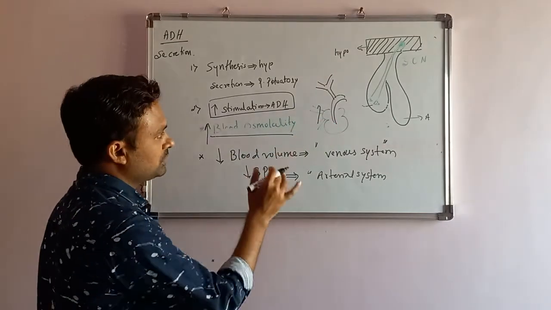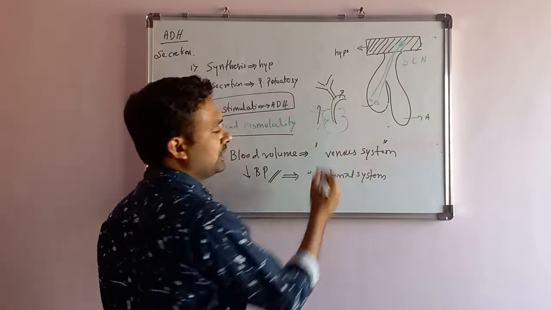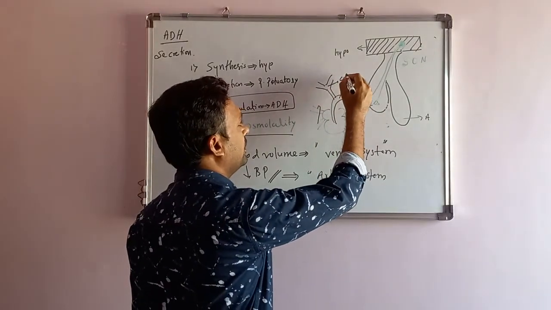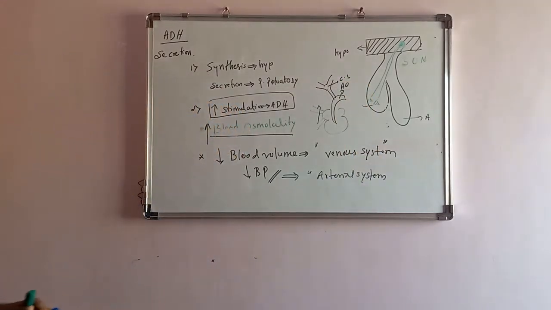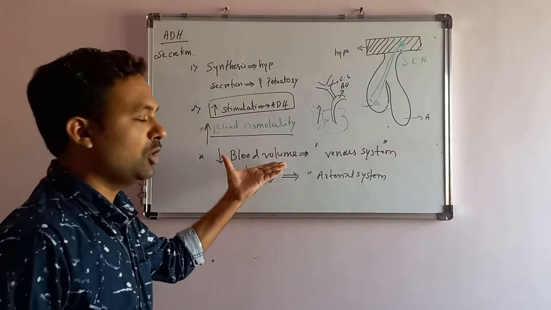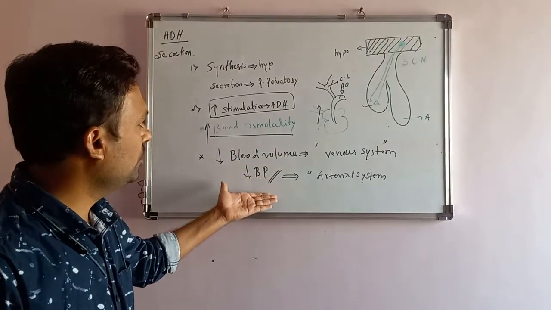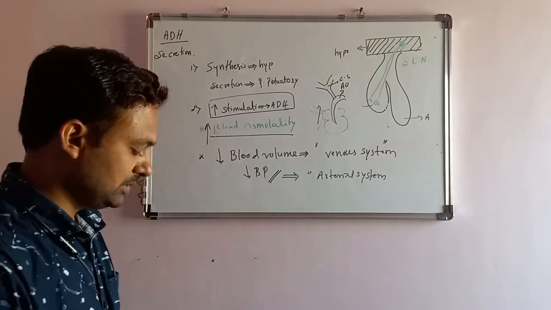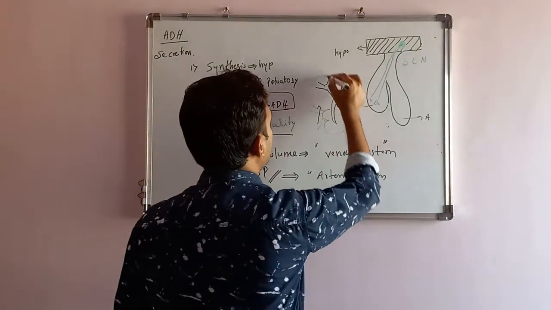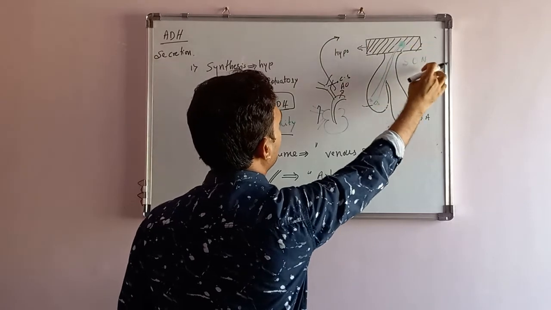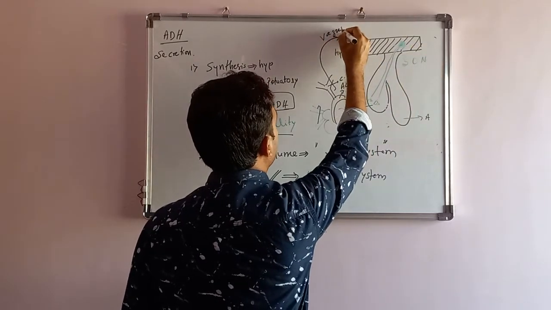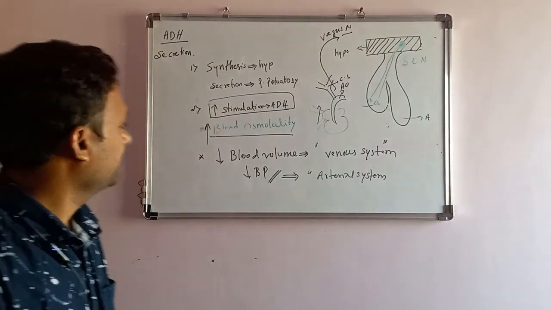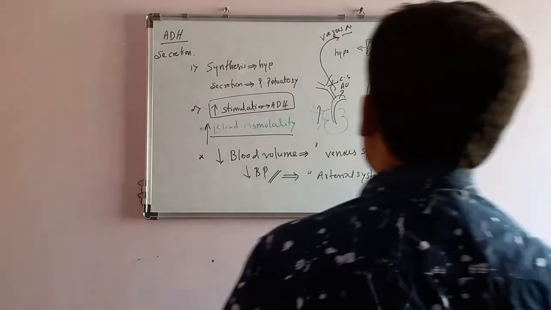Where the BP goes down, it is detected by the baroreceptors present in the arch of aorta and carotid sinus. These are potent stimulators when the blood volume and BP go down. As these are stimulated, the supraoptic nucleus is stimulated via the vagus nerve to release ADH into the posterior pituitary.